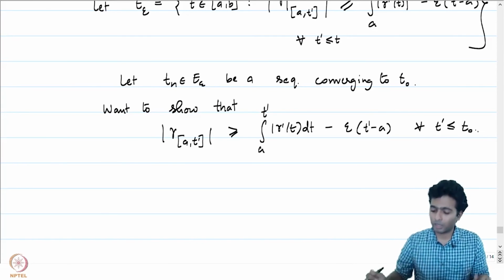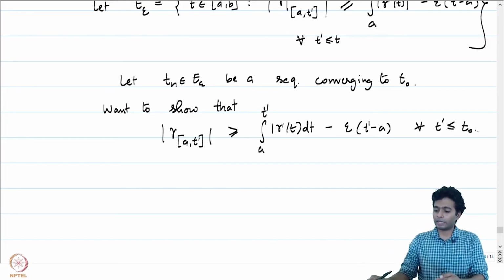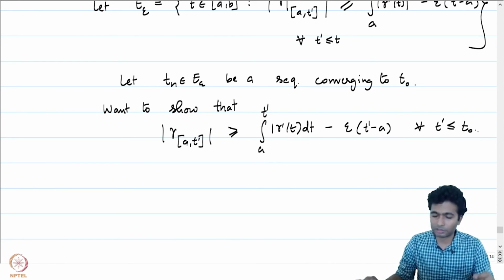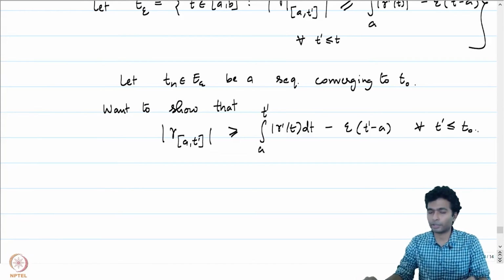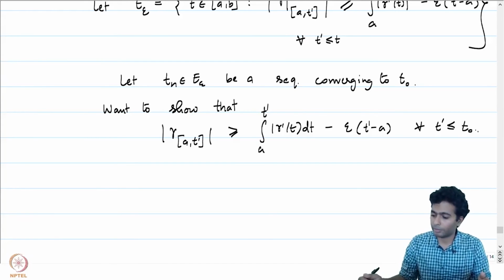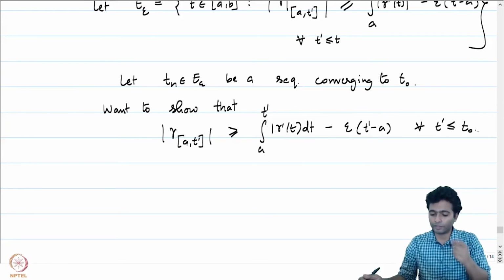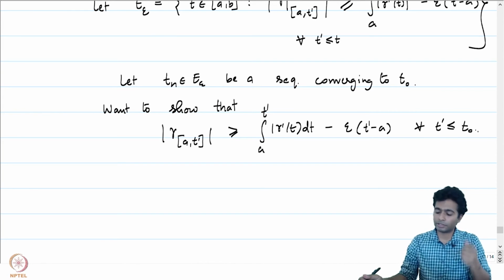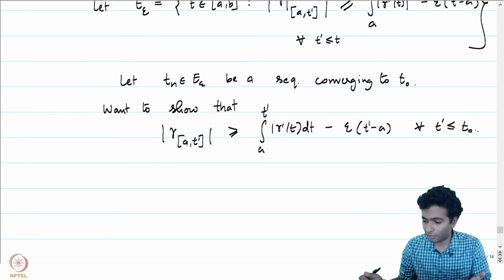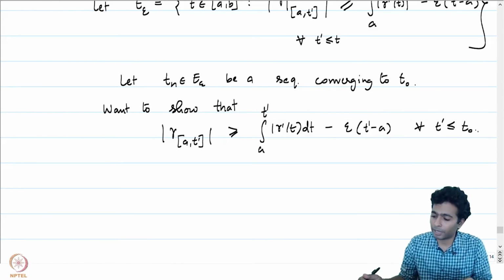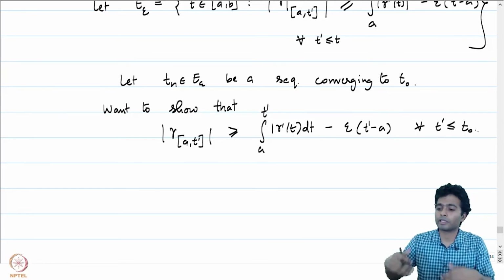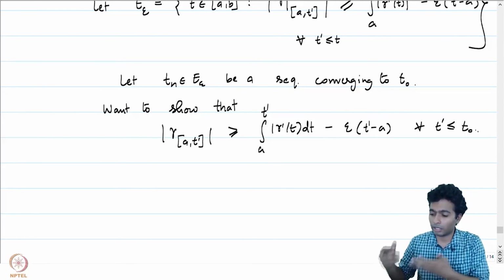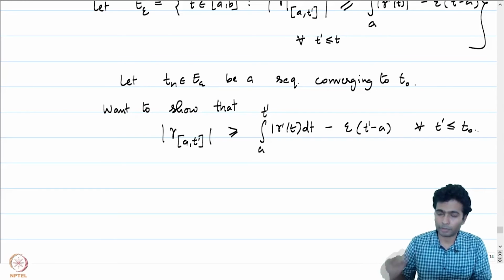This is what we want to show. And let me immediately tell you that for t' strictly less than t naught, this is satisfied because t_n is a sequence which converges to t naught. If t' is a fixed point less than t naught, then there will be a t_n which lies to the right of t', greater than t', and such that t_n belongs to E epsilon. Therefore, by invoking the same condition for t_n, we will be able to conclude it for t' less than t naught.